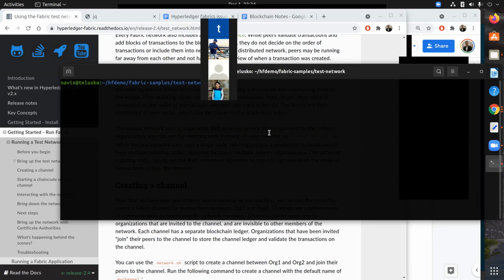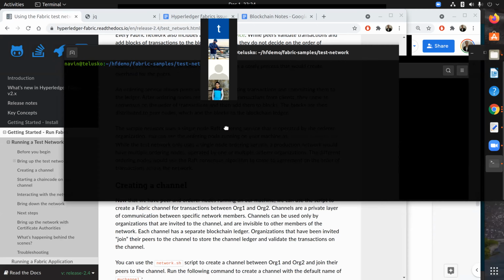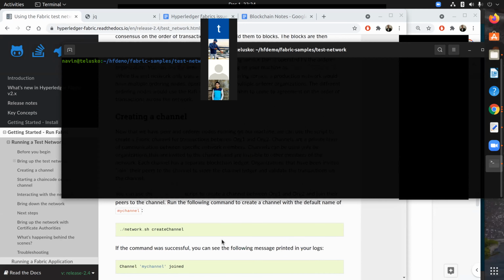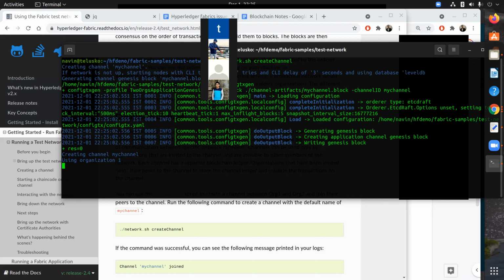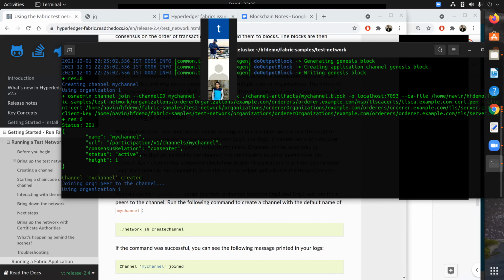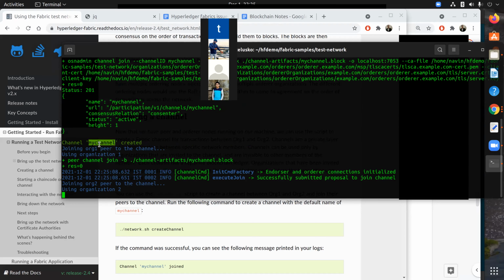Okay, so here we are basically going to create a channel. Now, what's the step for creating a channel? It's very simple. You just need to execute this statement, network.sh create channel. This is where it will create a channel for you and your nodes can interact. But do we have to provide a name for the channel? Yes, you can. But if you don't mention the name, by default, the name of the channel will be mychannel. Okay, so you can say enter. You can see it is creating the channel for you. So it says channel mychannel created.